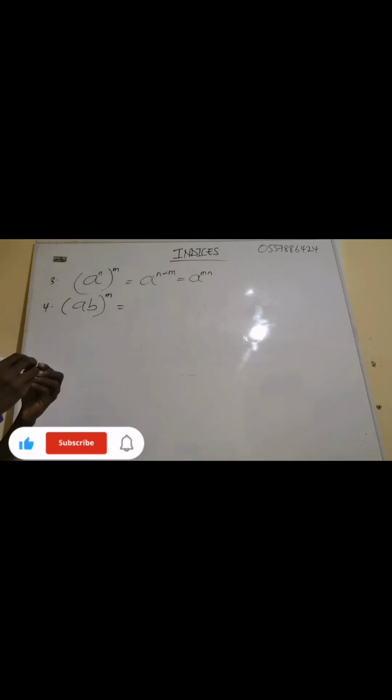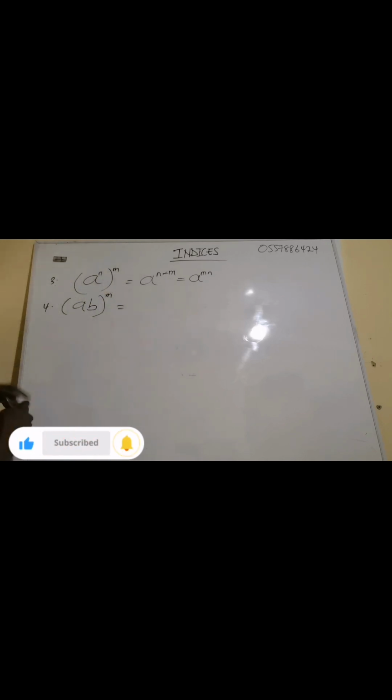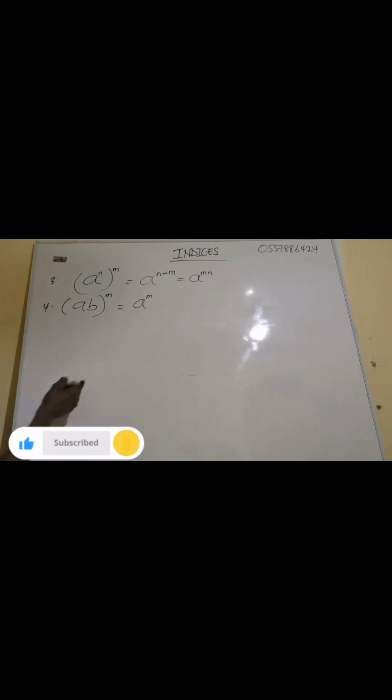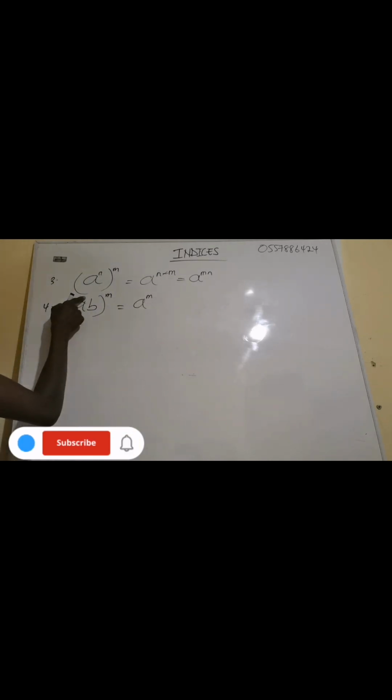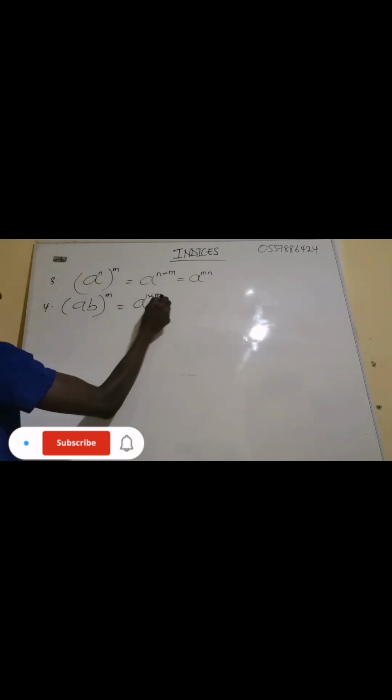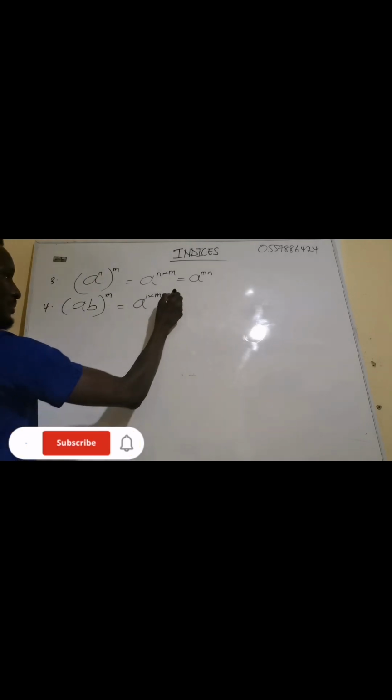It is so simple. Just like the exponent affects the A, the m multiplies the exponent of the A, and the m multiplies the exponent of the B. So I'm going to have the m multiplying the exponent of the A, because this one has an exponent of 1. So let's say I have 1 times m, and AB means A times B. Let me use the dot to multiply.